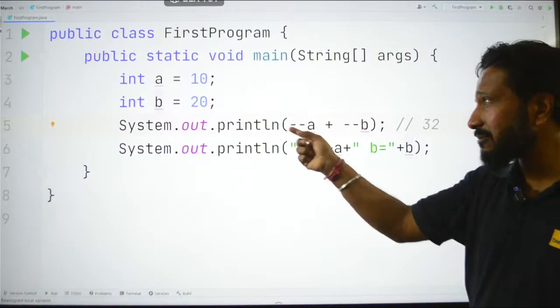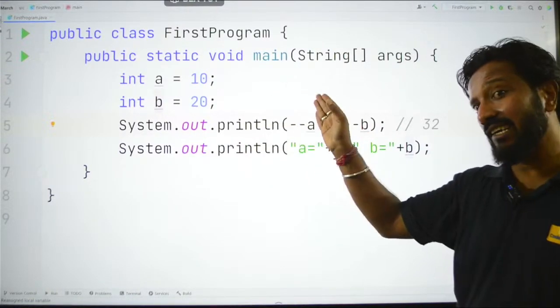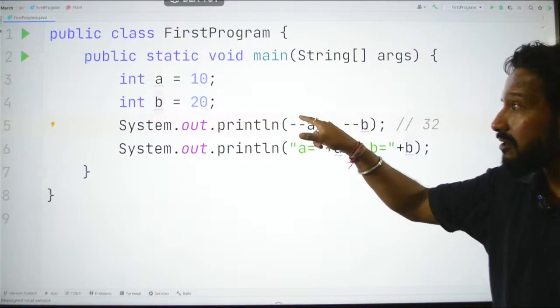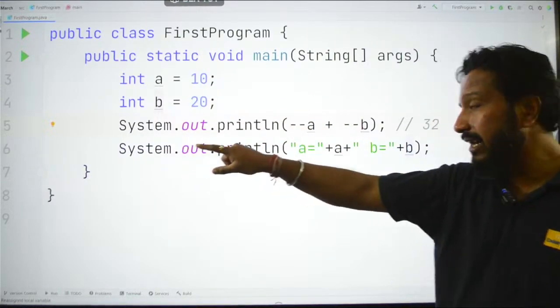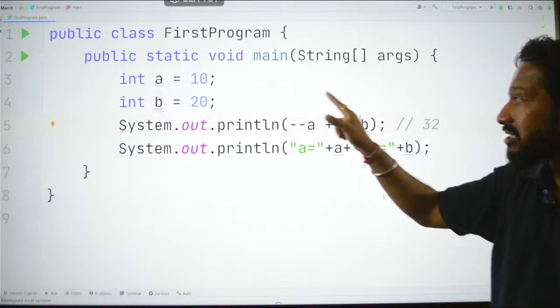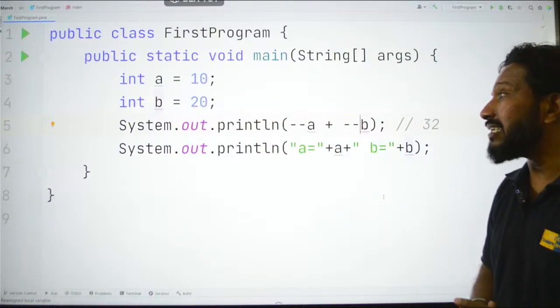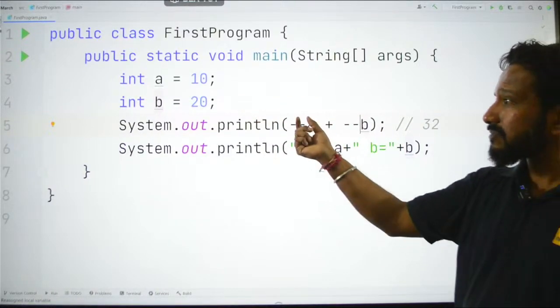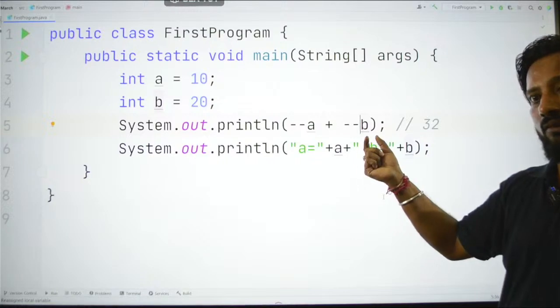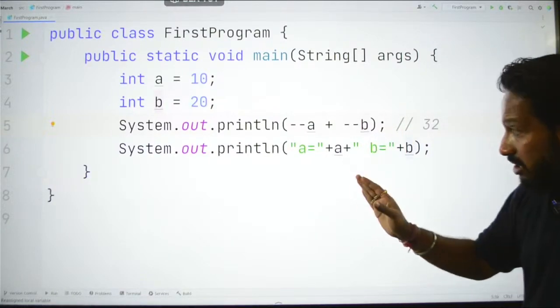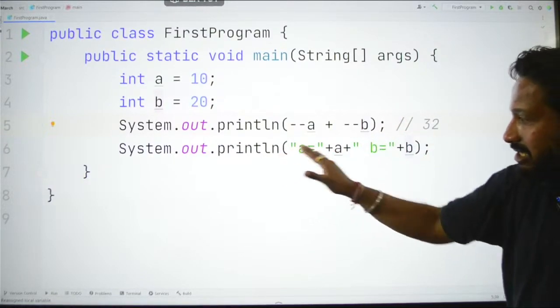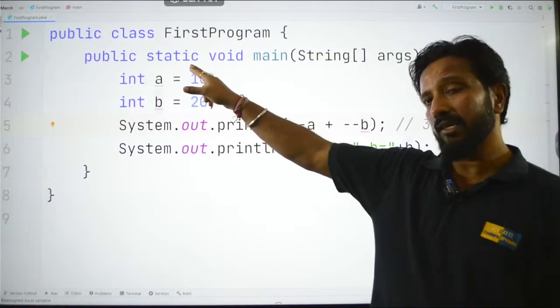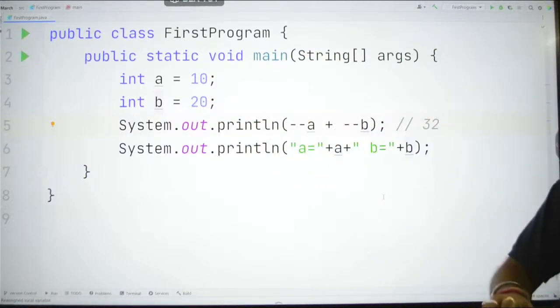That means, what is minus minus a? Post decrement or pre decrement? It is pre decrement, right? So 10 becomes 9 and 20 becomes how much? It becomes 19. So when you add them, 9 plus 19 becomes 28. So here we should get 28, and in this line it should be updated to 9 and 19. Let's run this and check.